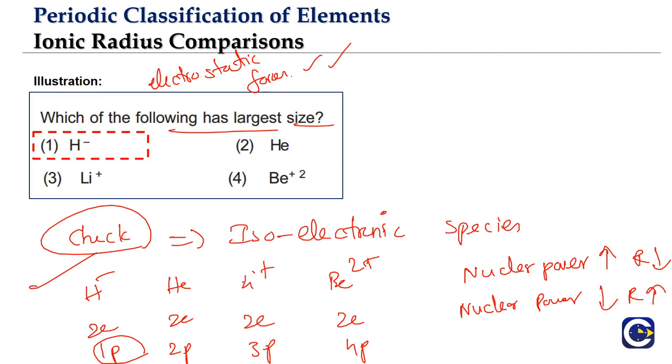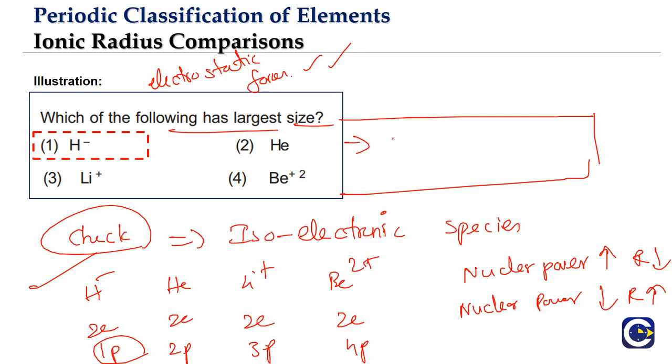So this is how we compare the size of isoelectronic species. Now, as I said, sometimes the species may not follow the isoelectronic arrangement. The condition of isoelectronic species might not be satisfied. In that case, we have to look at the respective element size comparison. Maybe in the work session we will take some more questions like that.